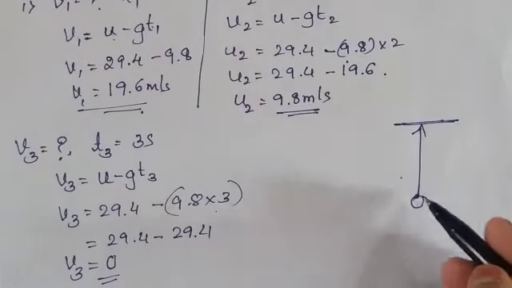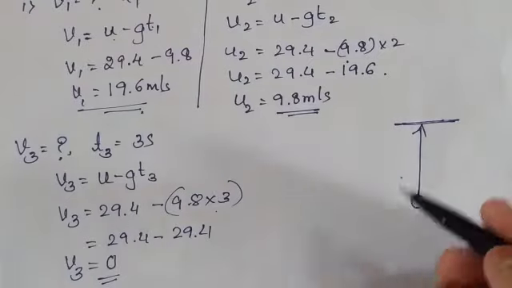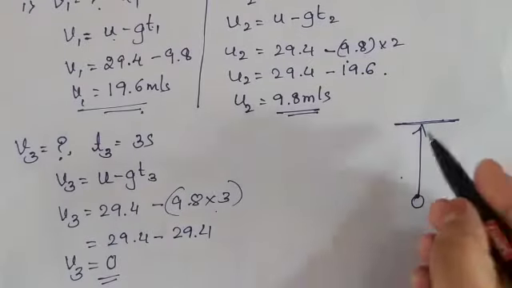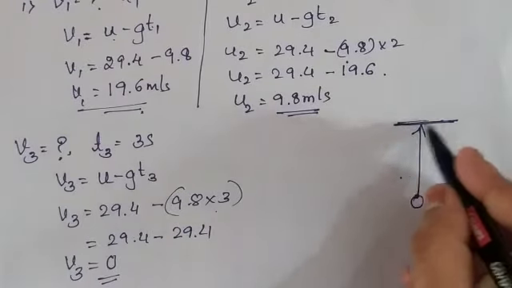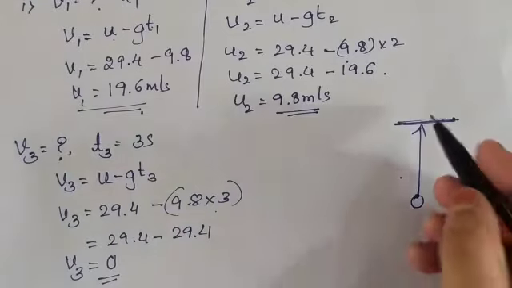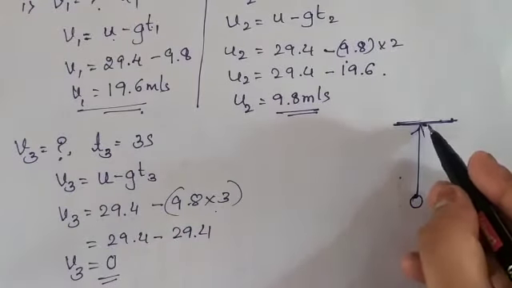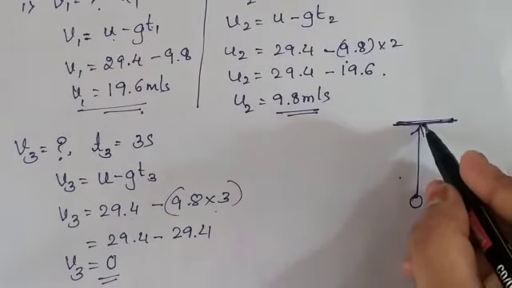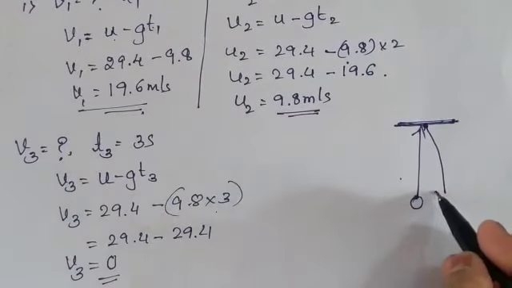So you know, whenever a body, a ball or any object, is thrown, its final velocity when it reaches a certain height will become 0. Afterwards, when it reaches a certain height, after some distance it again comes to the downward position.